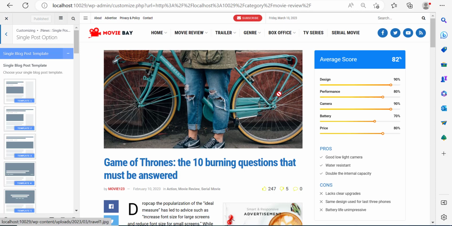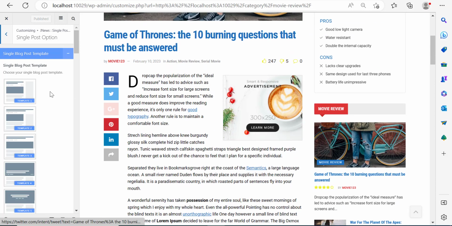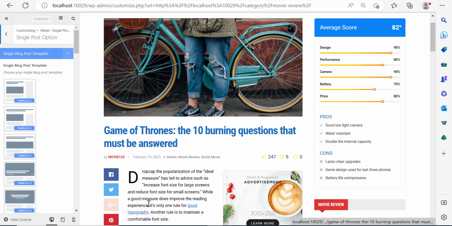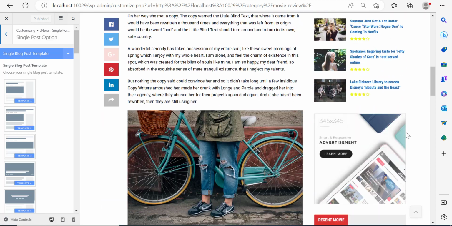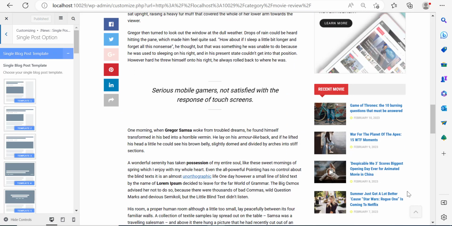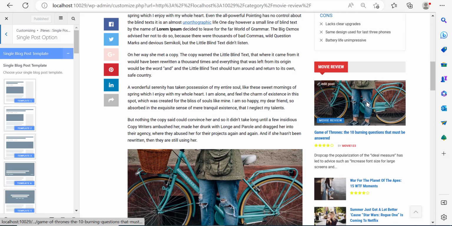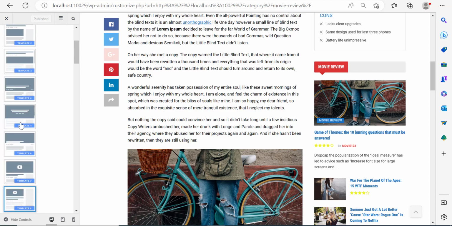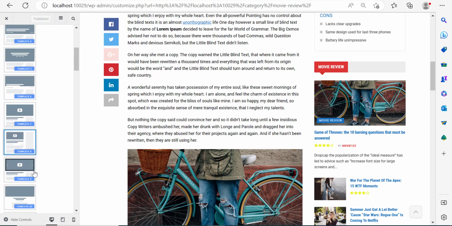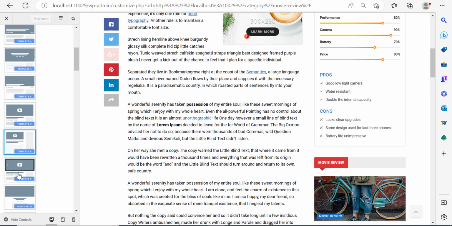So the post here is displayed like this. So we have a post right here on the left-hand side and we have a sidebar. Now believe me when I tell you that this sidebar over here is not so easy to achieve with a free theme. But anyways, this is the template. Let's say that you want to choose a different template. You have multiple templates over here. So here, the template that we're using is this one, the video template.